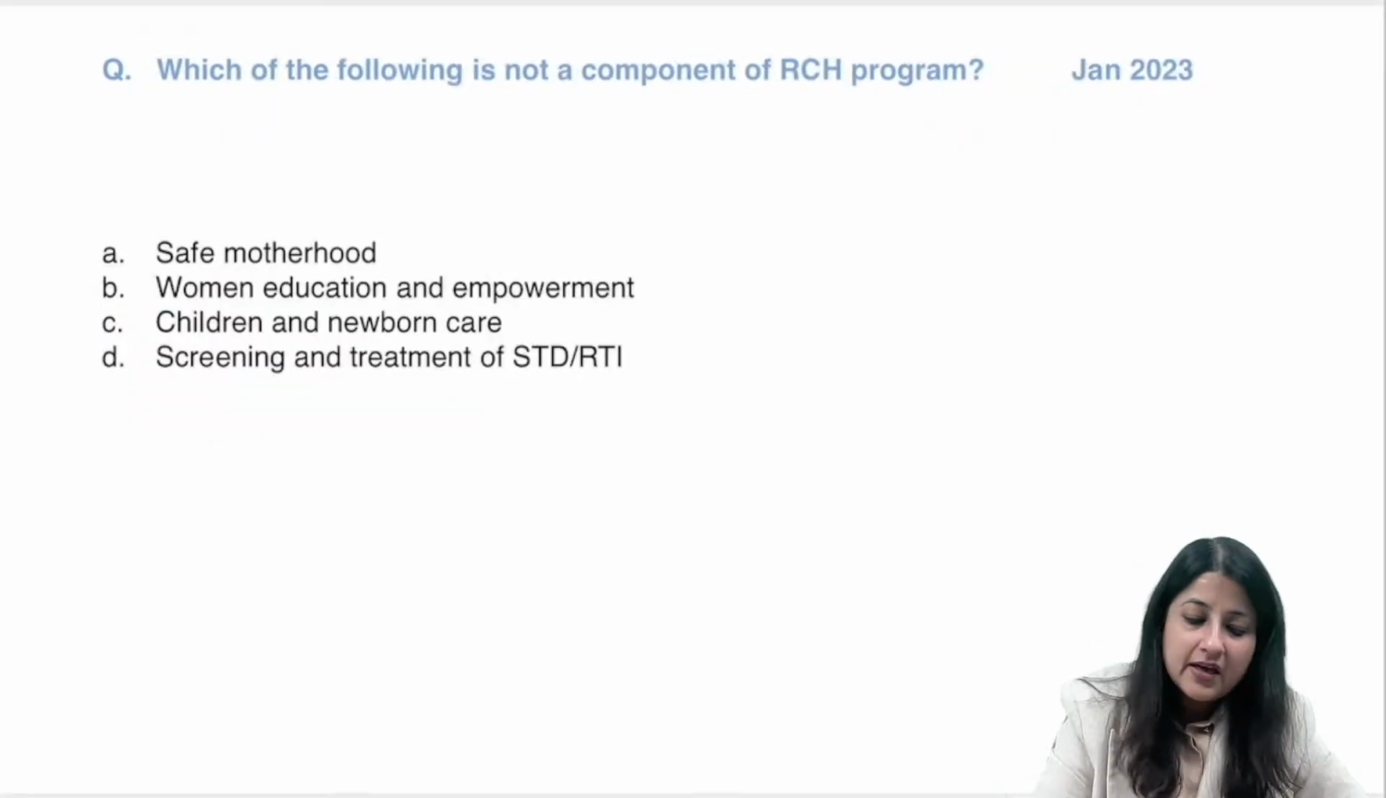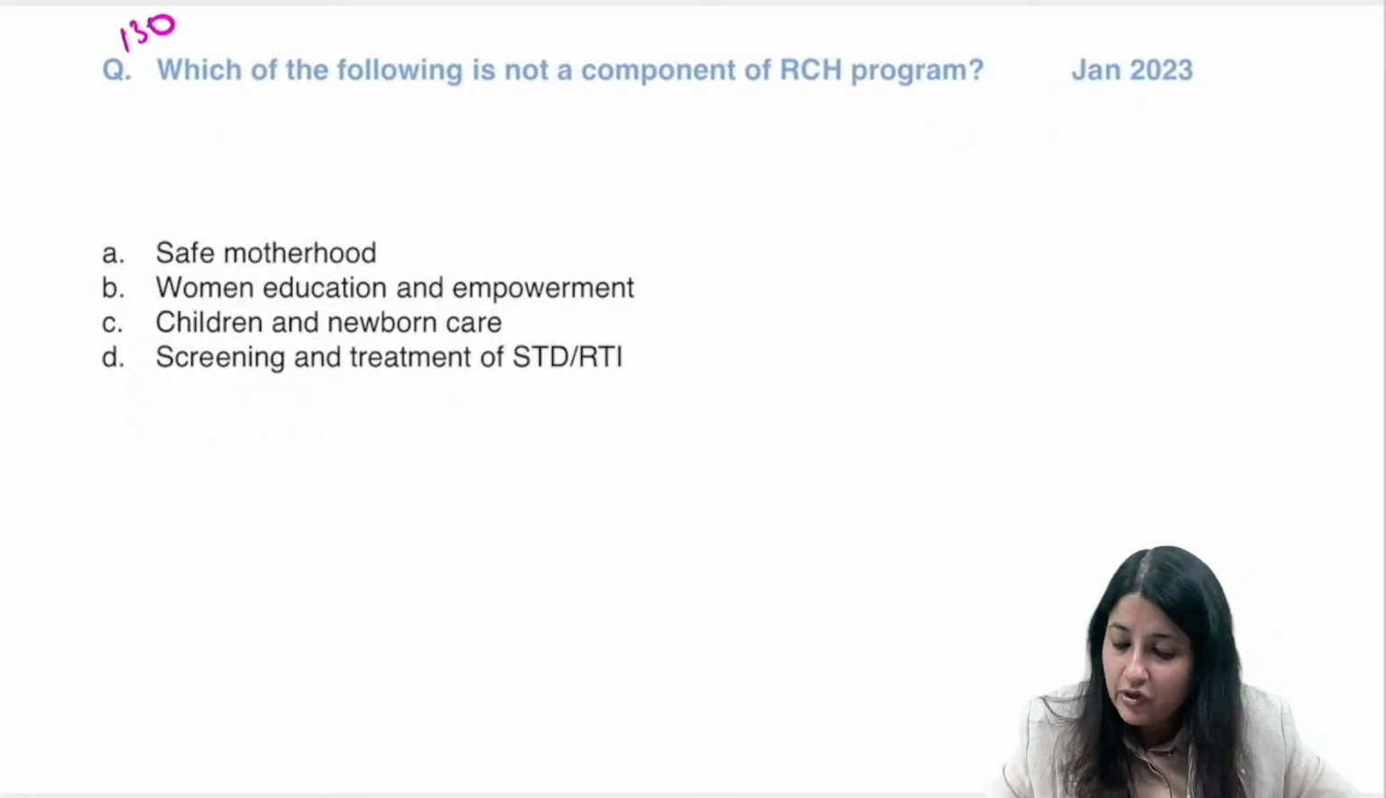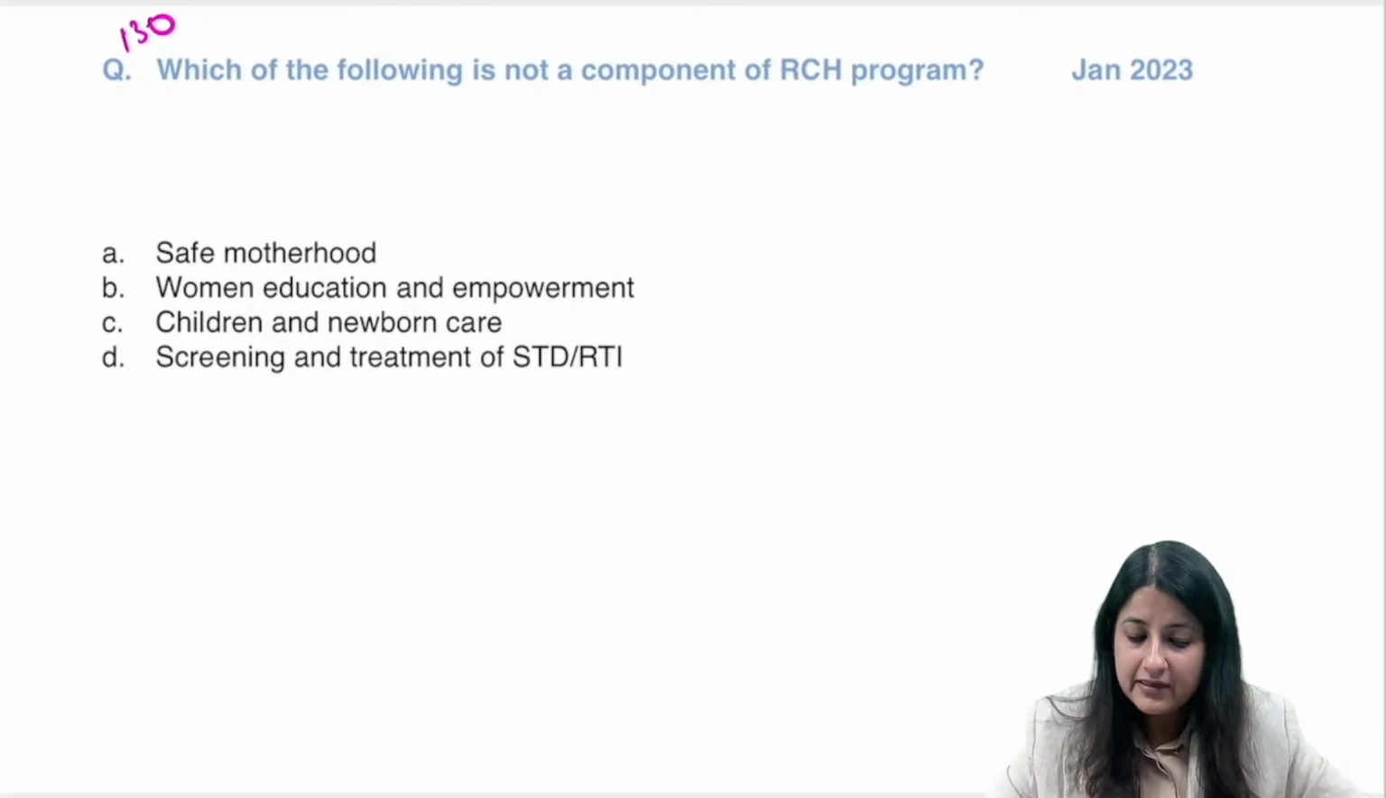Okay, all right. Question number 130. Which of the following is not a component of RCH program? Safe motherhood, women education and empowerment, children in newborn care, screening and treatment of disease. Anybody?